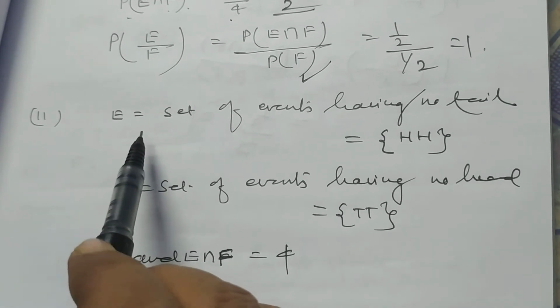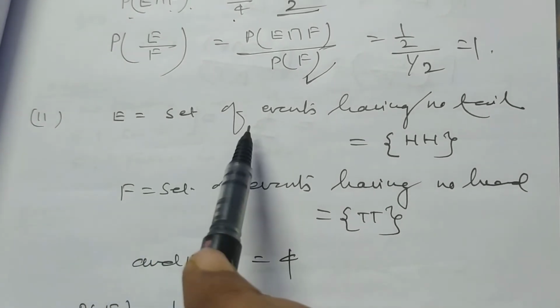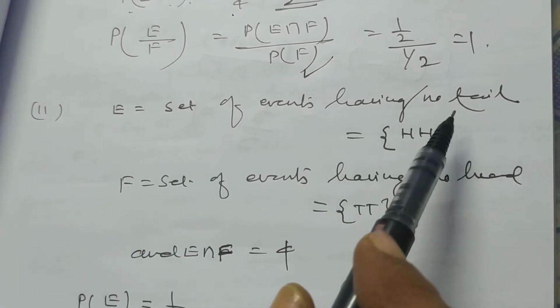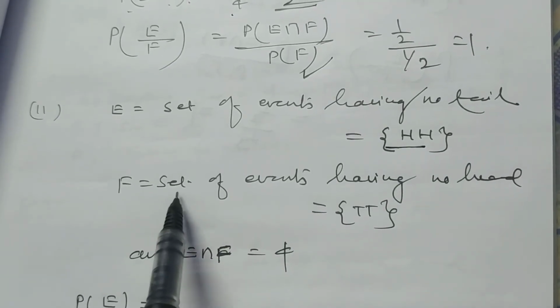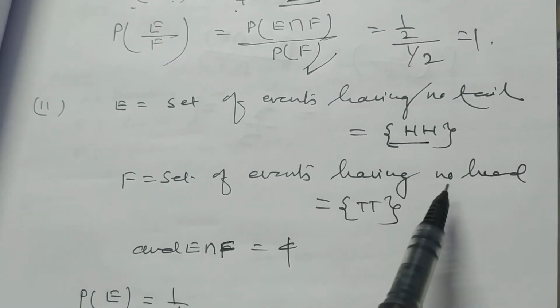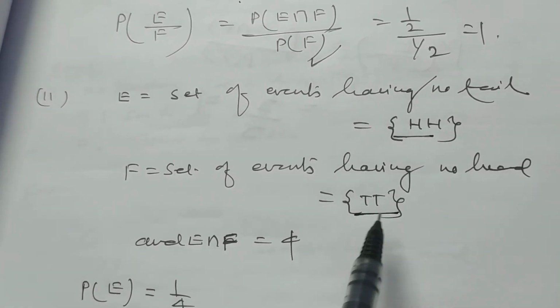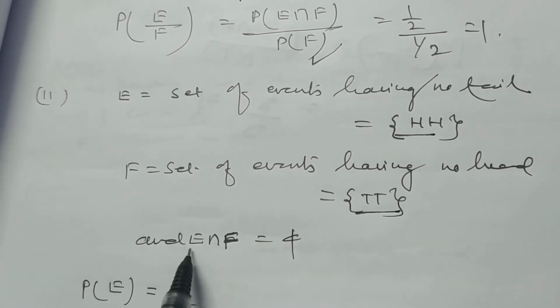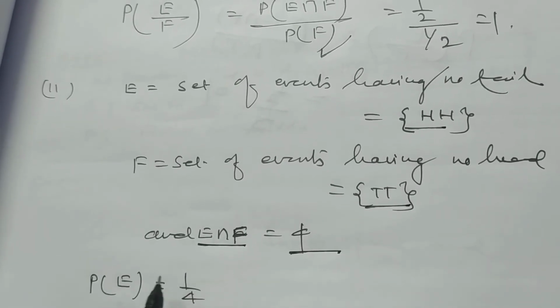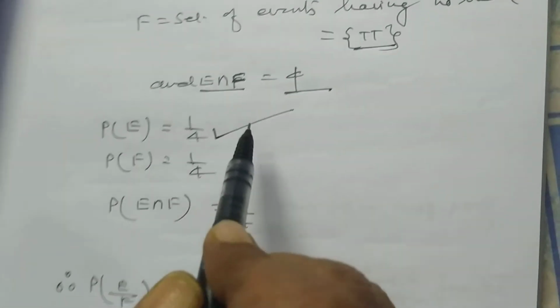Now, we want to discuss the second part. E represents the set of events having no tail, that is HH. F is the set of events having no head, that is TT. So, E intersection F is equal to empty set. Probability of E is equal to 1 by 4.